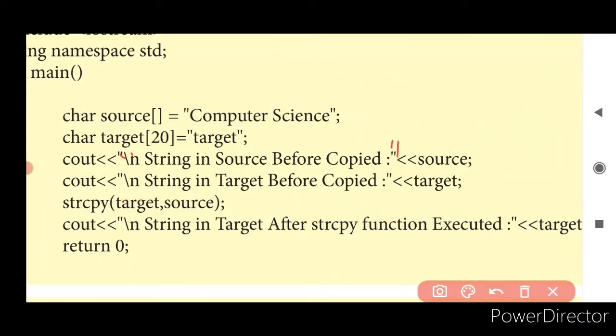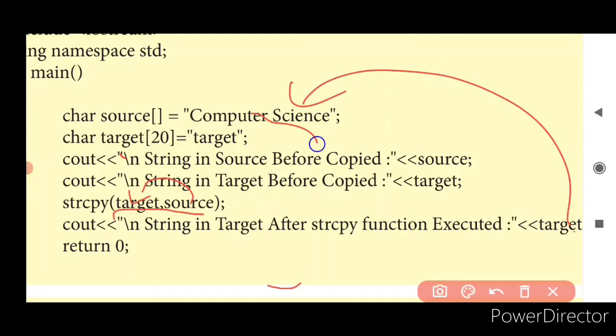Next, what do we have? An important point. What is that important point? See, strcpy of target, source. So whatever is there in the source will be copied to target. Though there is a value called target, it will vanish, and now a new value will be copied to your target variable. So what happens? String in the target after copy function is executed, this line will be printed as it is, and for this target, what will be printed now? Computer science. Why so? Because this source is copied in the target. I believe you people are capable of understanding.